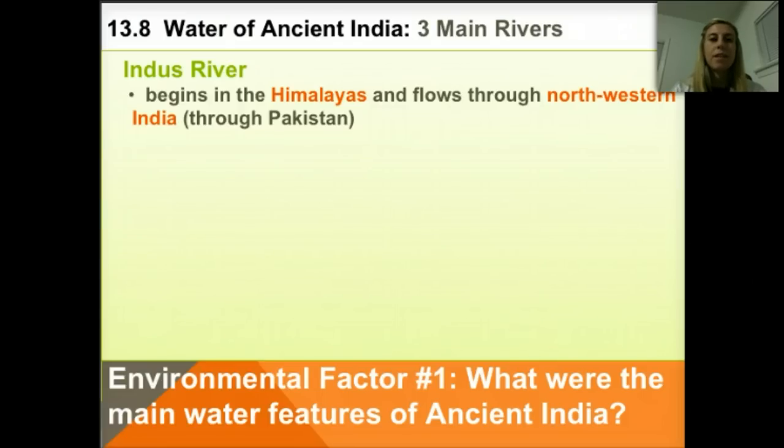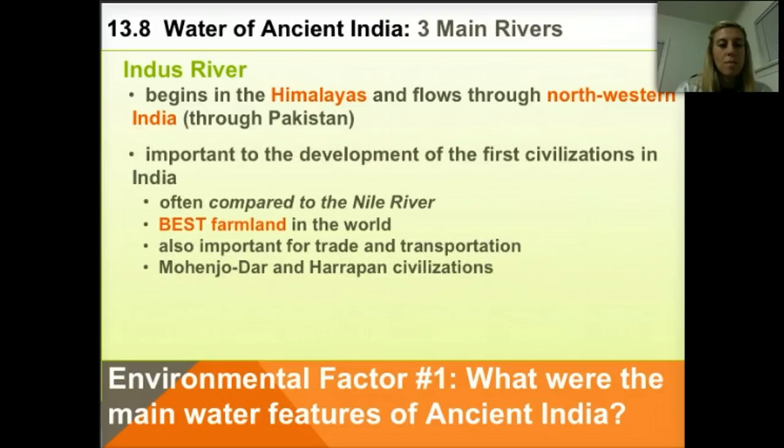Finally, we have the Indus River. The Indus River also begins in the Himalayas, but this flows northwestern through Pakistan. The melting snow and ice from the mountains keeps the river's water level high. Eventually, the river flows through present-day Pakistan and empties into the Arabian Sea. Pakistan used to be part of India, remember I mentioned that earlier, but split in 1948. We're going to discuss this later when we learn about the government of India.